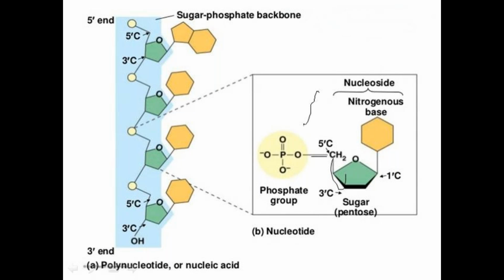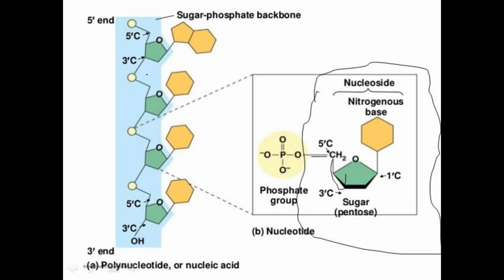Up to this is called the nucleosides, that means the nitrogenous base with sugar. Whereas if the phosphoric acid residues are absent, it is called a nucleoside. And when these are attached with the phosphoric acid residues, they form the nucleotides, and that forms the nucleoside monophosphates, nucleoside diphosphates, and nucleoside triphosphates.